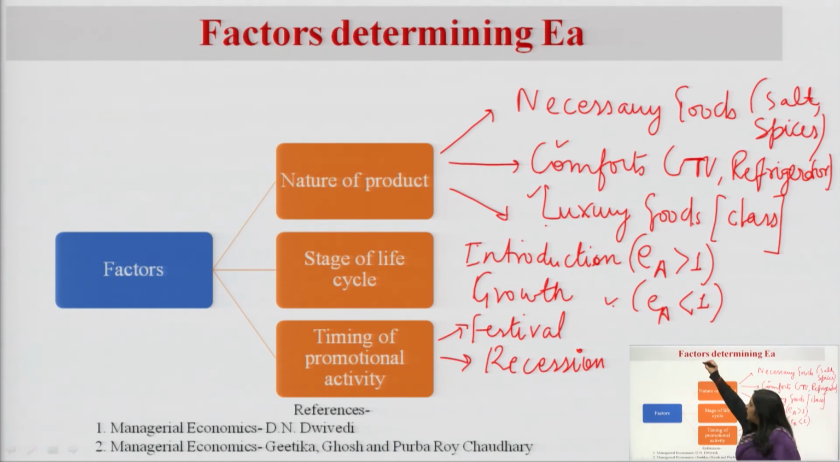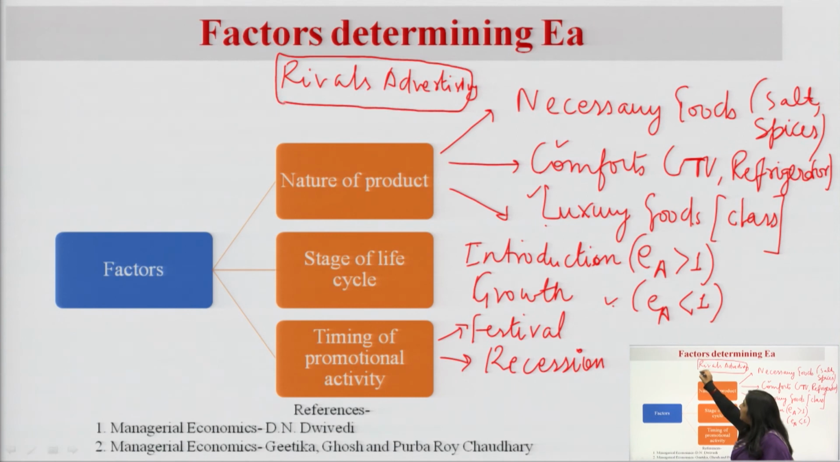Another factor which can have impact is the rivals' advertising strategy. What are rivals doing? Are they advertising more or less? So, when rivals are also advertising, then the value of EA would be less. If rivals are also putting their money into advertisement, they are also having intense advertisement expenditure, then the value of EA would be less. So, this is how the factors are having impact on the advertisement elasticity.